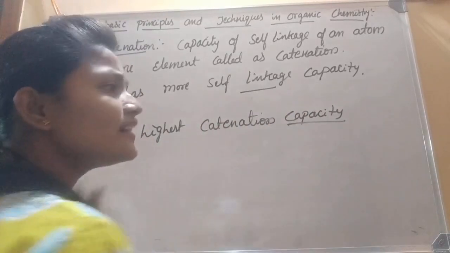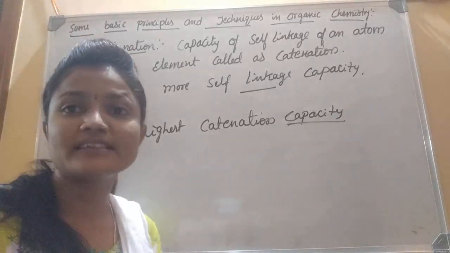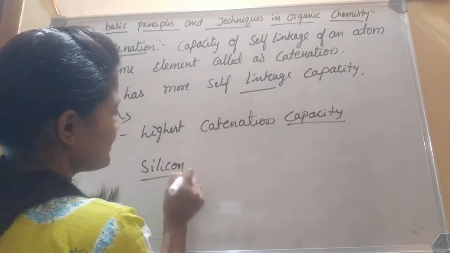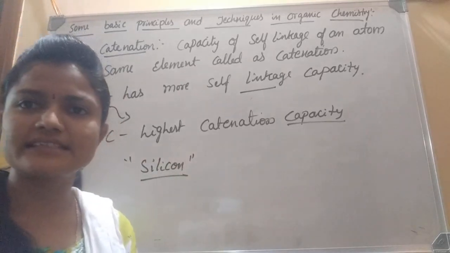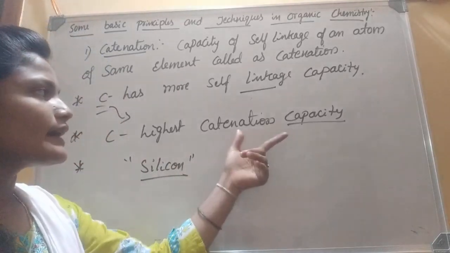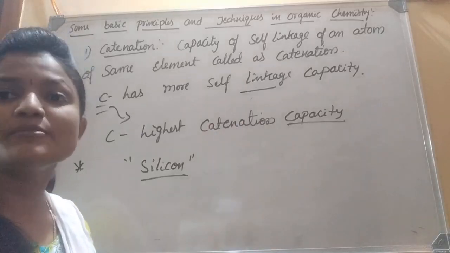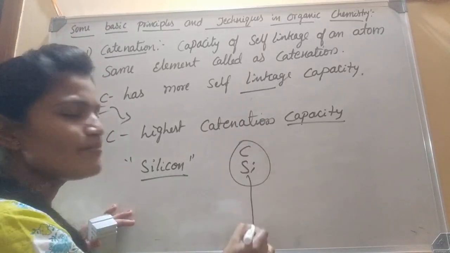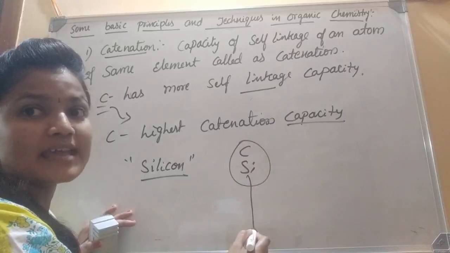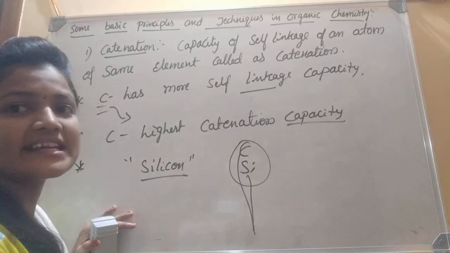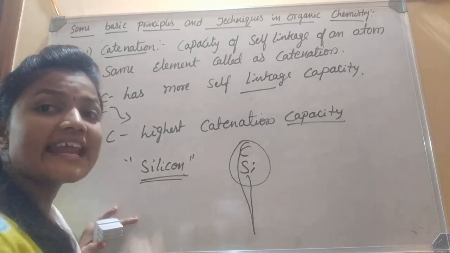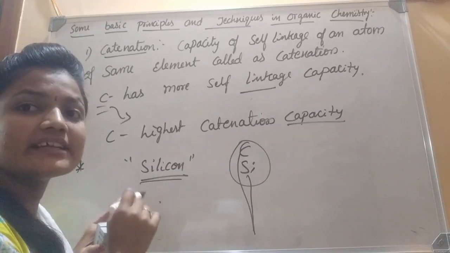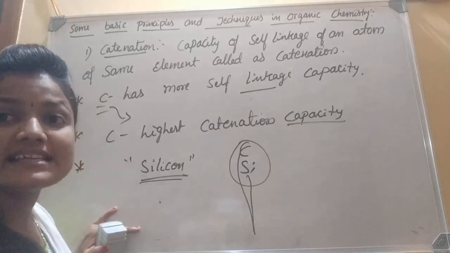Other than carbon, the next one that comes in the periodic table is silicon. Silicon has the next highest catenation capacity, because it comes in the same group as carbon, so it has similar properties. But its electronegativity is less than carbon, and its size is also different.